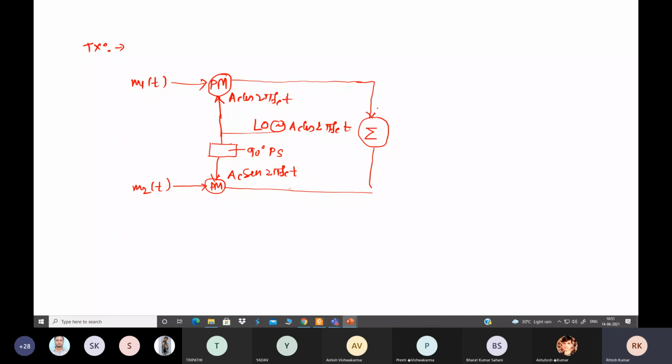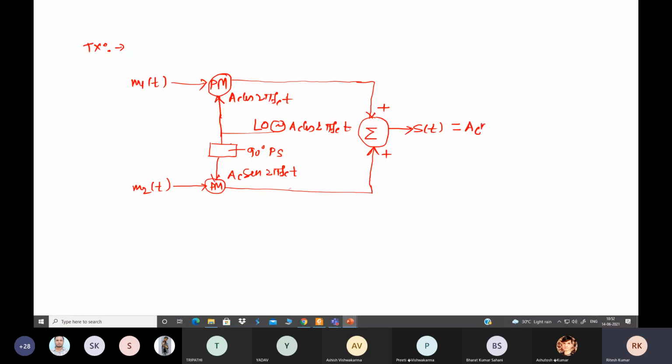So the plus sign, here also plus sign. It will add the two modulated signals that appear at the input of the adder. And finally we are getting the modulated waveform as a result of this quadrature carrier multiplexing. Suppose that is represented by S of t. So how can we write it? It's very simple. M of t multiplied by this one.